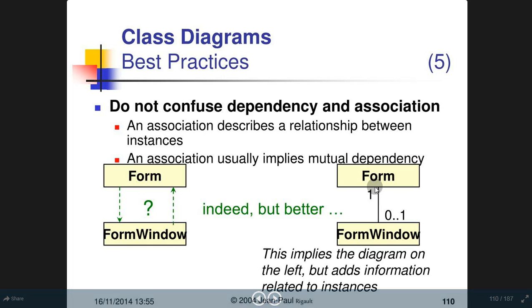Do not confuse dependency and association. An association describes a relationship between instances. That's an important point. An association usually implies mutual dependency. Okay, so that's why it is important to understand the difference between dependency and association. This implies the diagram on the left but adds information related to the instances.